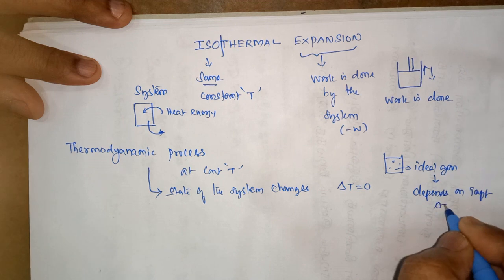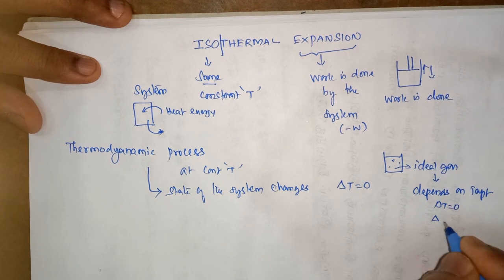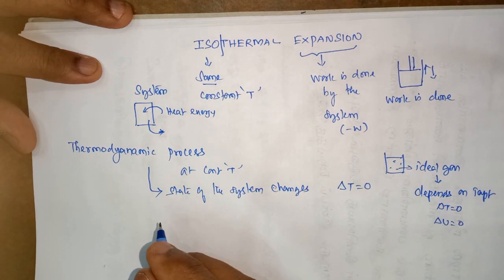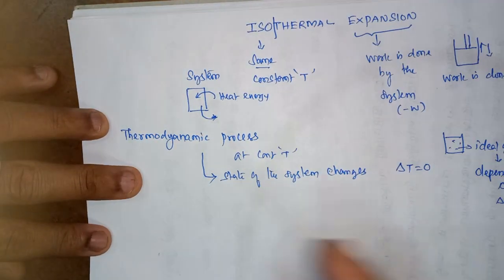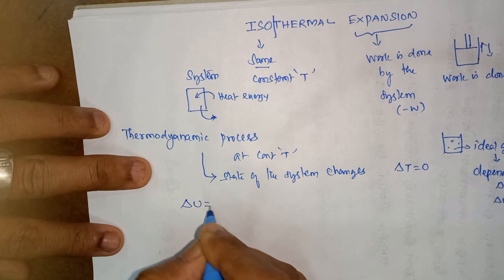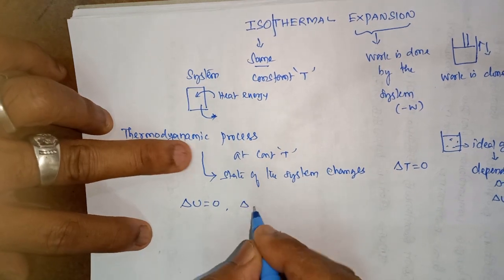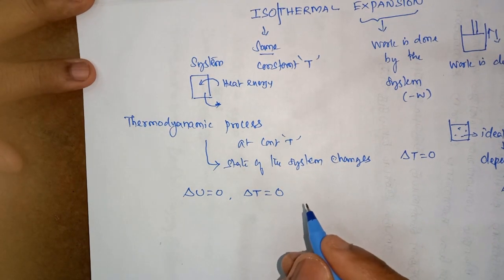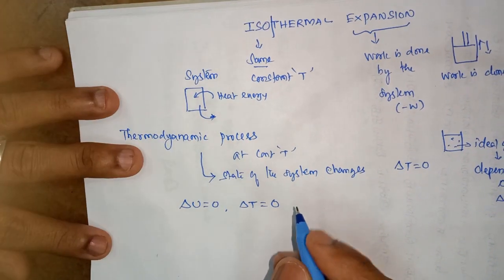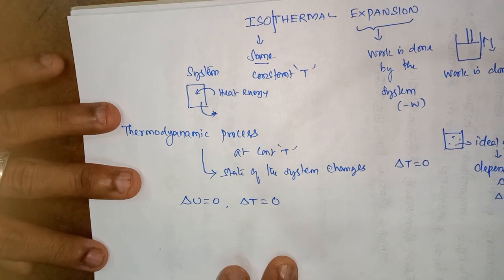Here the temperature is not changing, so the change in internal energy is equal to 0. So for isothermal expansion, even though the volume increases, the change in temperature is 0 and the change in internal energy is also 0.